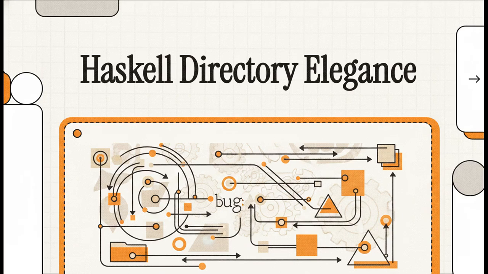Welcome to this explainer. Let's just jump straight into it, all right? Today, we're unpacking a really fascinating blog post from a developer named Ang. We are going to look at a surprisingly common directory management bug. But, more importantly, we'll see how fixing this one little bug completely challenges everything you probably thought you knew about the Haskell programming language. Seriously, if you're a developer, or honestly even just someone curious about how code is put together, you are going to find this incredibly insightful.